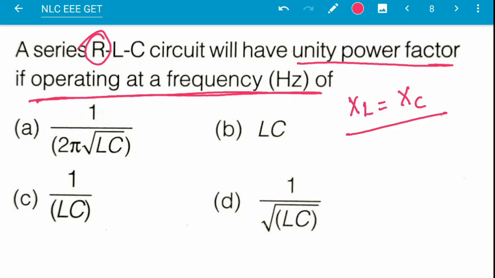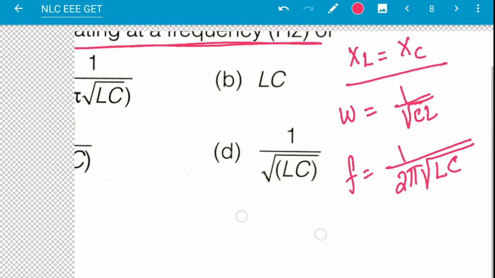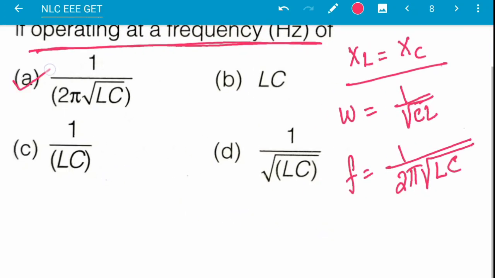And what is the resonant frequency? Resonant frequency for series RLC circuit is given as 1 by root over of LC. This is the angular frequency, resonant angular frequency. And what will be the frequency? Frequency will be this much by 2 pi root over of LC. So answer here is A.